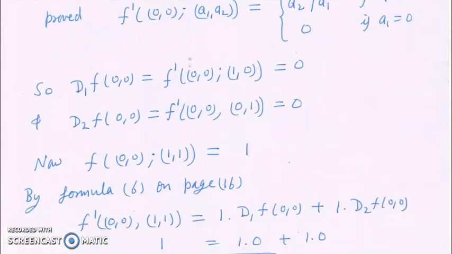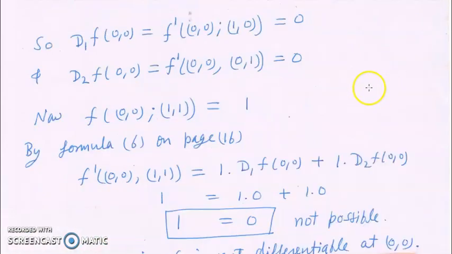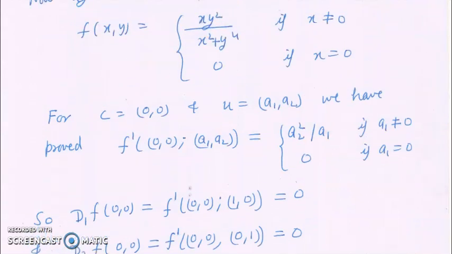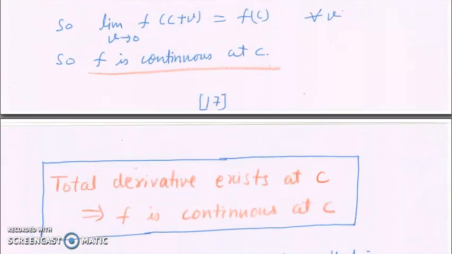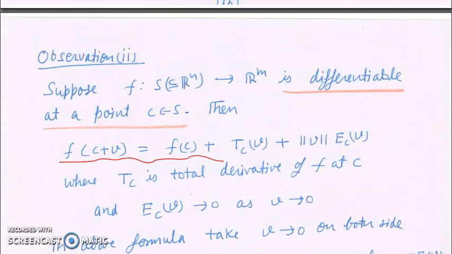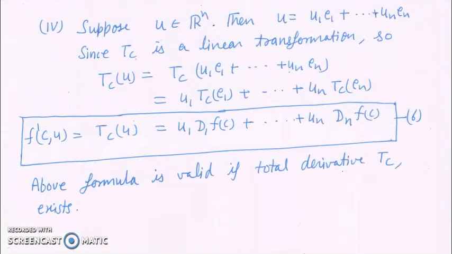But as we have told you, one formula is not valid if the total derivative does not exist. So what was that formula? If we want to determine f'(0, 0; 1, 1), then it will be the linear combination of the partial derivatives.